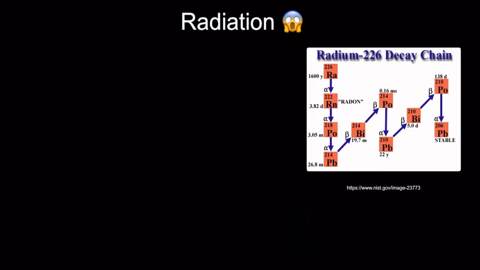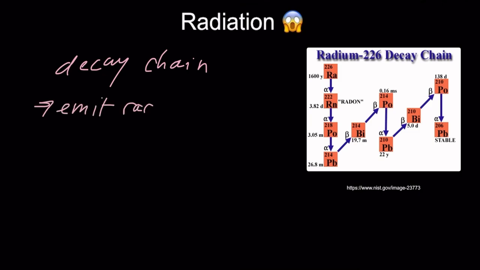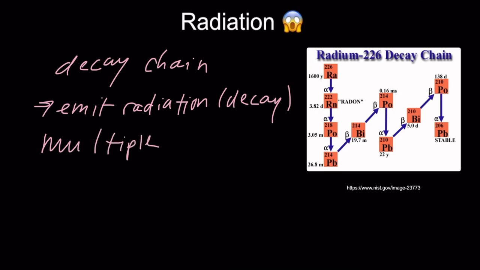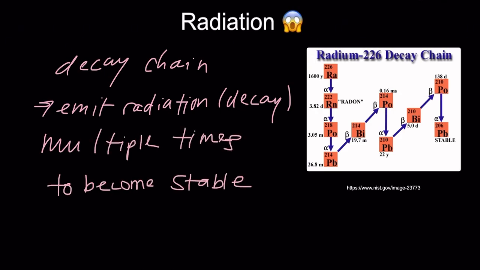And sometimes emitting radiation once isn't enough to become stable. This is when decay chains occur. A decay chain is when a radioisotope will decay multiple times to become stable. So for example, this decay chain on the right starts with radium, then decays, releasing either alpha or beta particles after a period of time, then finally it reaches stability as lead-206.